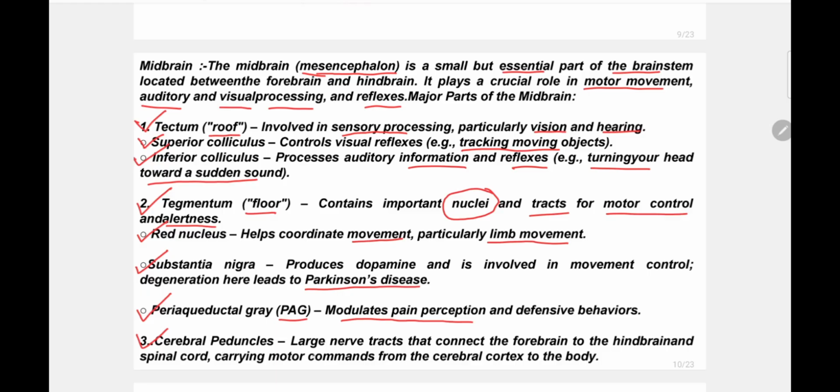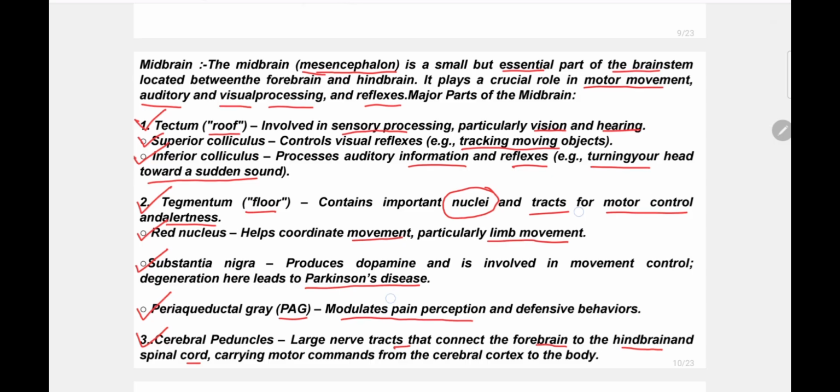And cerebral peduncles are large nerve tracts that connect the forebrain to the hindbrain and spinal cord, carrying motor commands from the cerebral cortex to the body. So those are their functions.